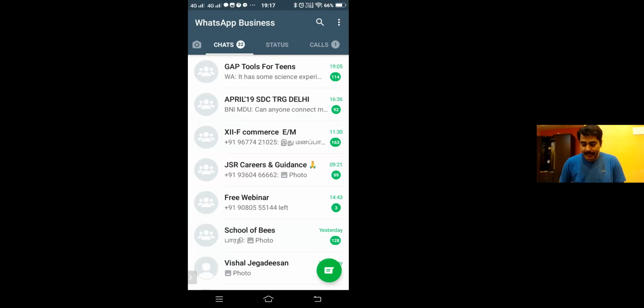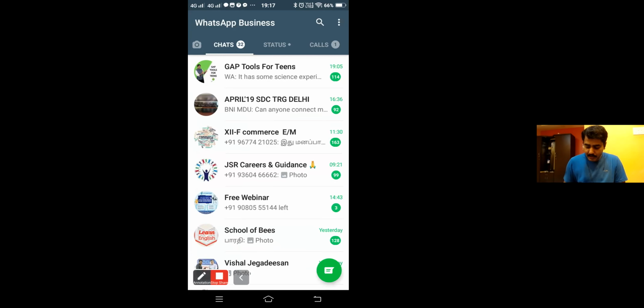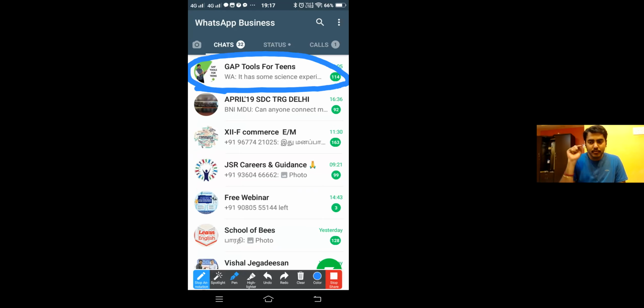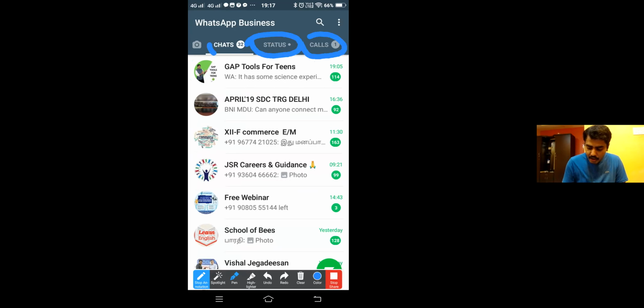So what are the interactive area I have here? See, if you see here, this is actually a list view button. Once I can click on it, so that's an user interface button. Next, here the status, this calls, the chat, then you have a camera button here, the search button here, the notification buttons here, right? All these things are where I can interact with the app. So that is what is the user interface components.